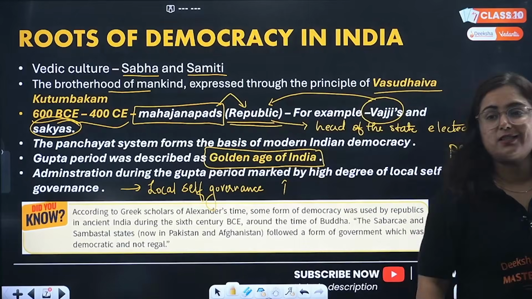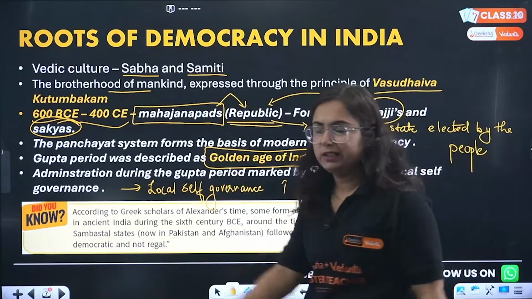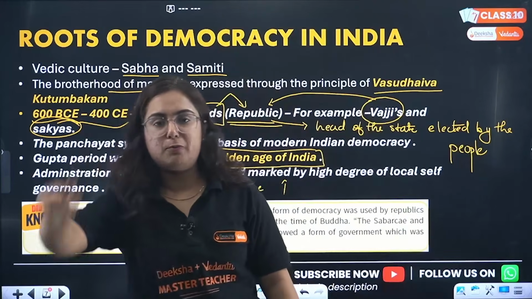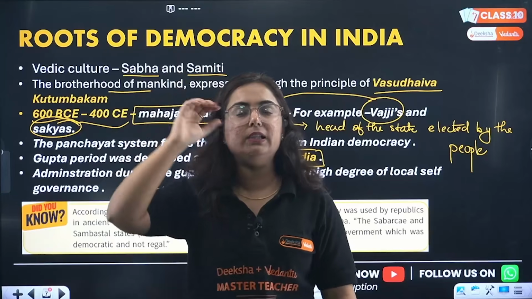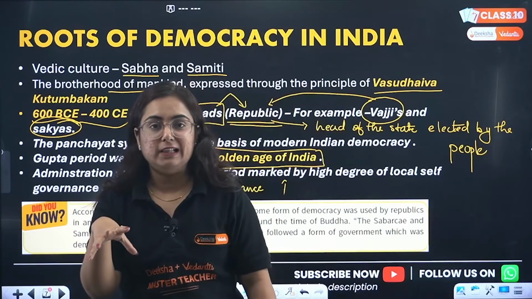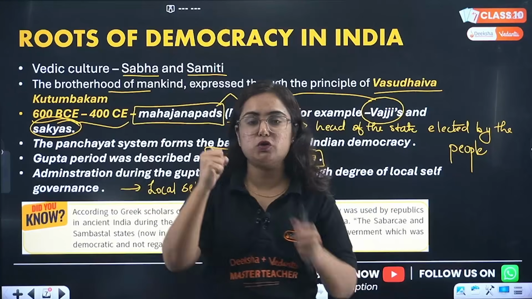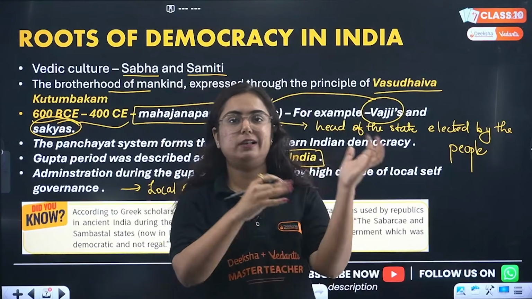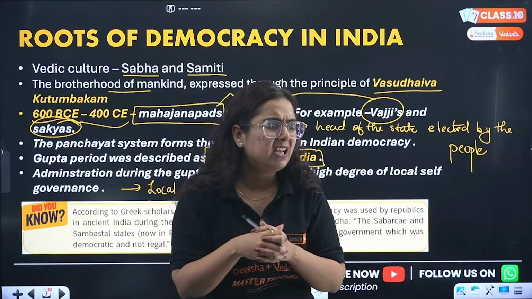There was a dynasty known as the Nanda dynasty ruling the entire Punjab region at that time, Punjab, Haryana, Delhi. It was so strong that Alexander did not move further towards India.